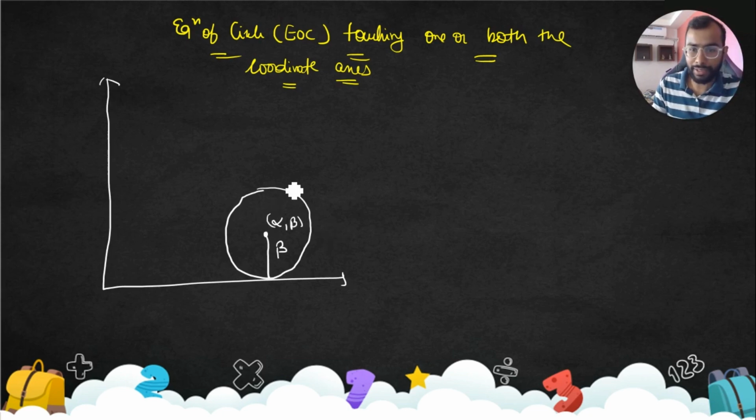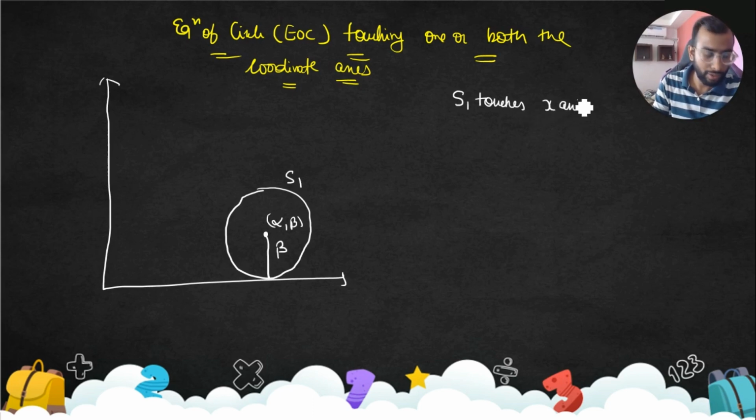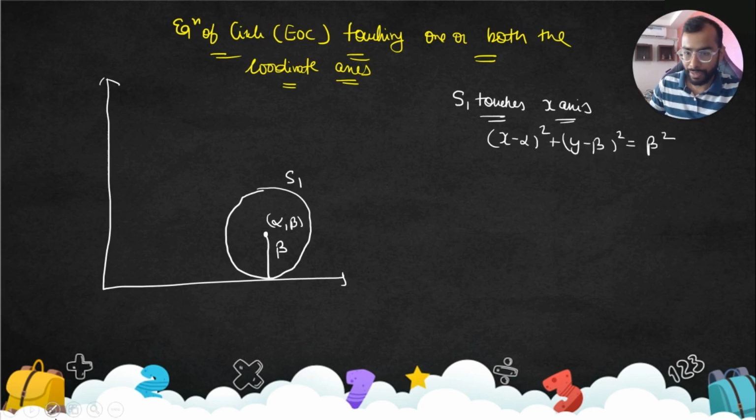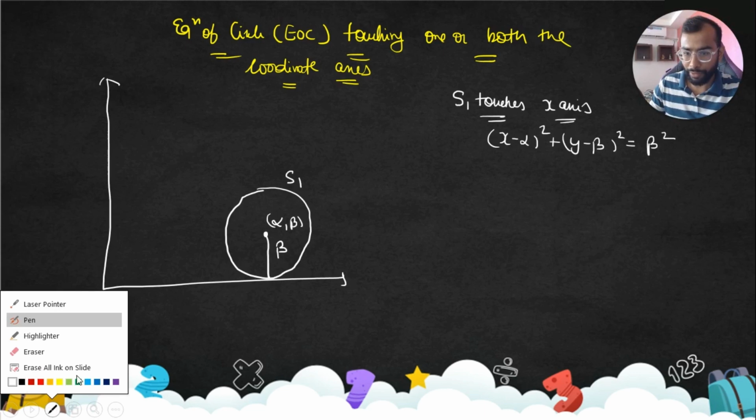This center is C1. This circle is S1. Okay, so let's write: S1 touches the x-axis. So you can directly write its equation. It touches the x-axis, so its equation is (x minus alpha) square plus (y minus beta) square is equal to beta square. Yes, easy. Everyone with me?